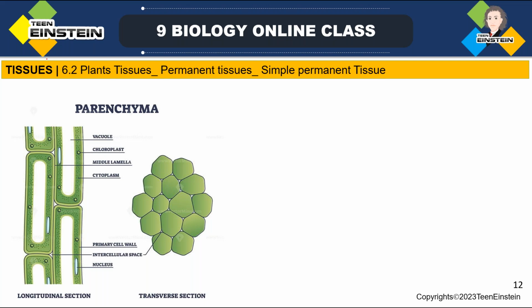This process of taking up the permanent shape, size, and function is called differentiation. The cells of the meristematic tissue differentiate and form different types of permanent tissues. So first we need to learn about parenchyma, which is a simple permanent tissue.